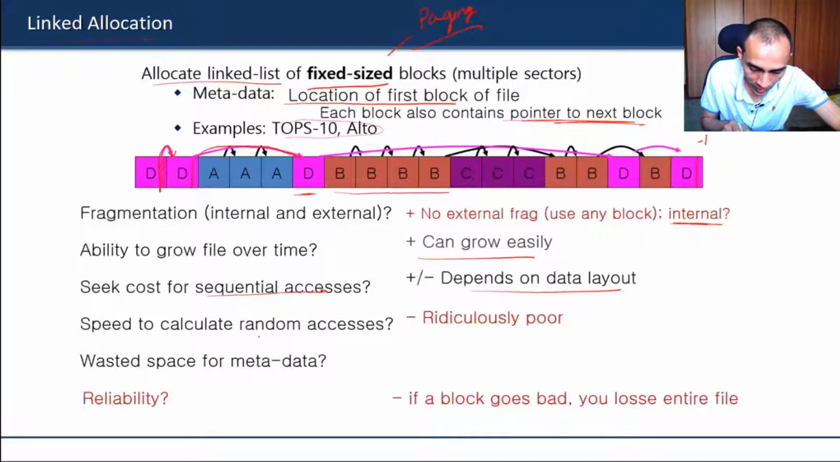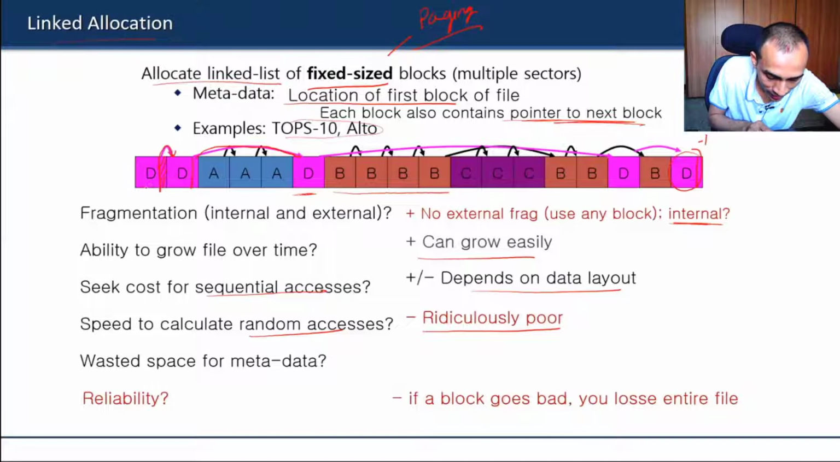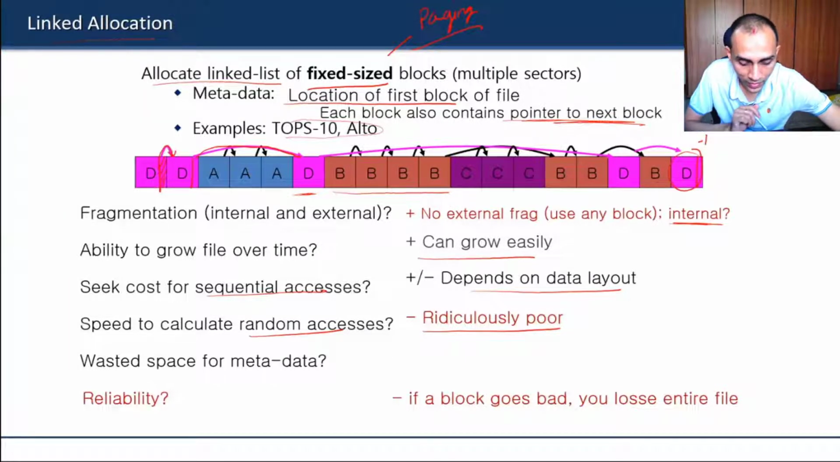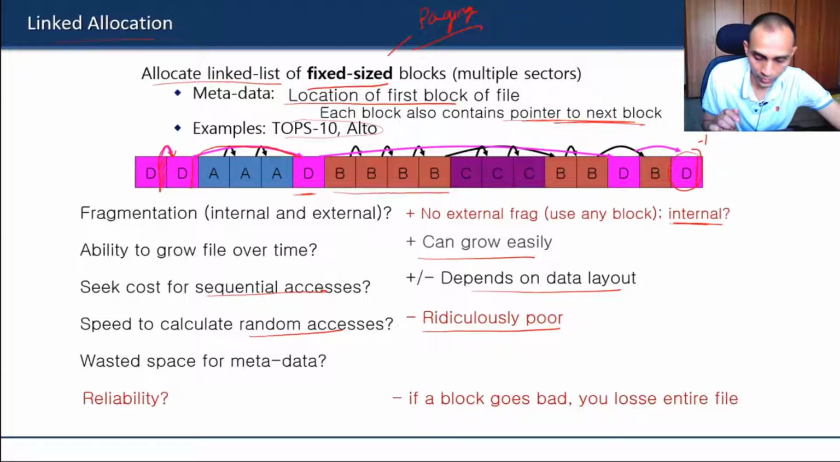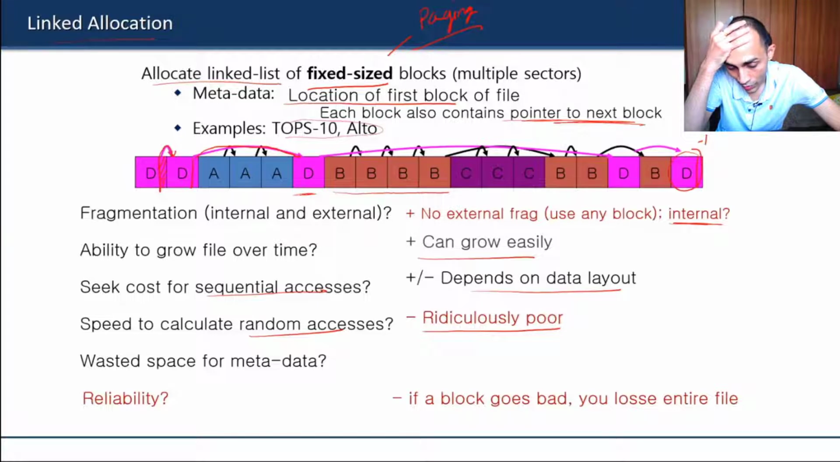Random access will be very bad, ridiculously poor performance, because let us say you have to access the last block of the file D. You need to first read this block, then read the next block into memory from the disk, because you cannot know the address of the next block before reading this block. So you'll have to do at least 1, 2, 3, 4, or in fact 5 disk reads in order to fetch the last block. Random access will be ridiculously poor, because even before you know the address of the location of that block, you will have to do many disk reads.